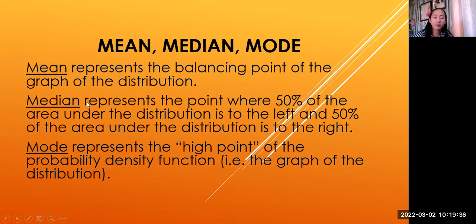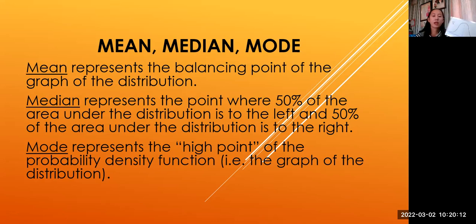Next, we have the median. The median represents the point where 50% of the area under the distribution is to the left. Since we have the mean already, the average, 50%, half of the distribution, which is below the mean, will be on the left side. And 50% of the area under the distribution will be on the right side. Are you getting it?